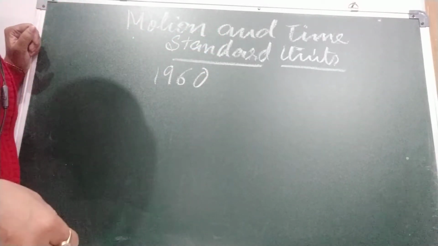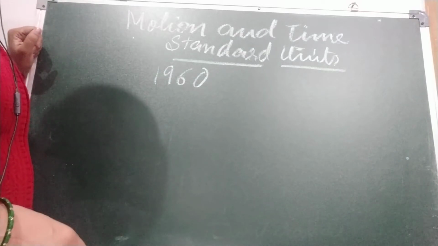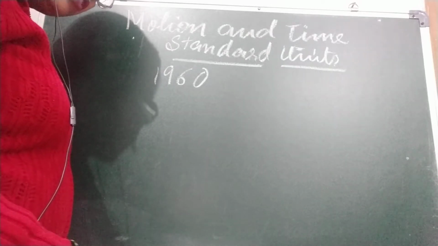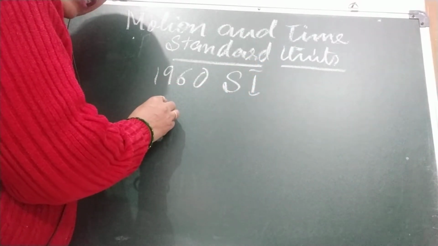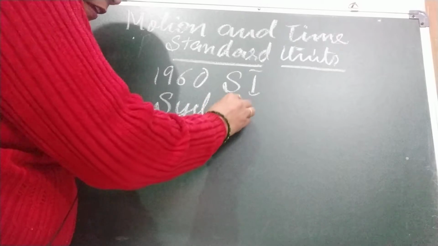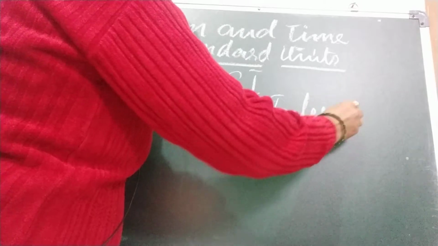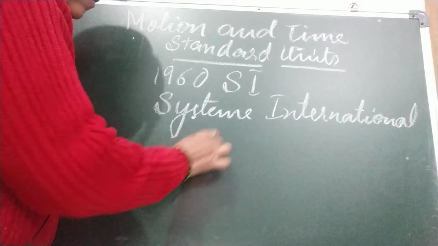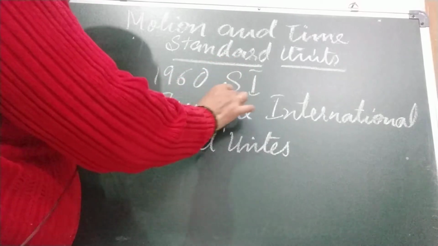Children, in 1960, the General Conference of Weights and Measures recommended that a common system of measurement should be used all over the world. This system was called the SI system. And what is the full form of this SI system? It is Système International d'Unités. Okay, so this is the full form of the SI system.